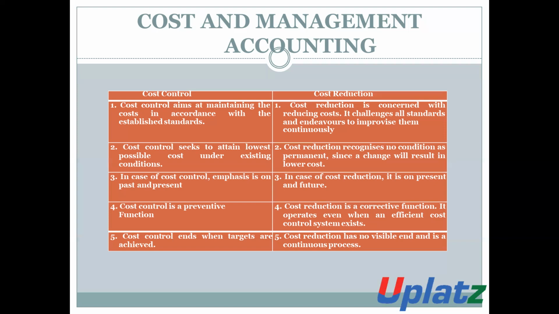So these are all the differences between cost control and cost reduction.